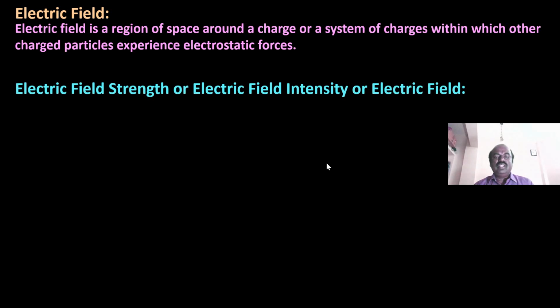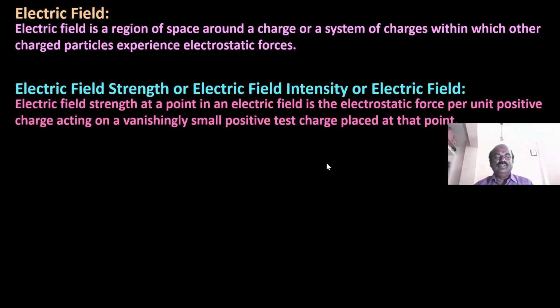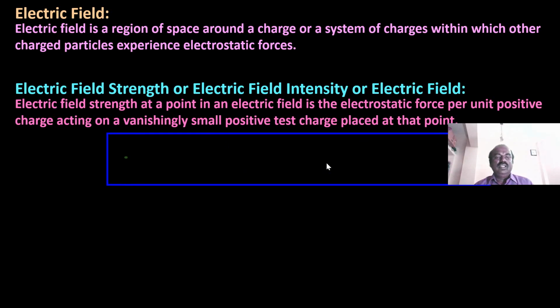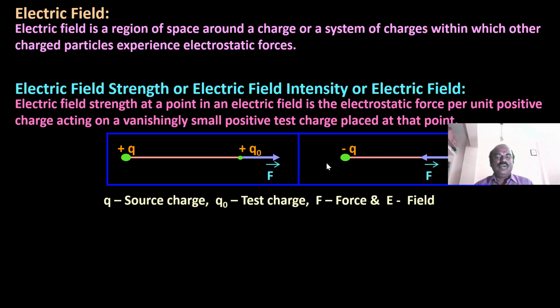Electric field strength or electric field intensity or electric field. Electric field strength at a point in an electric field is the electrostatic force per unit positive charge acting on a vanishingly small positive test charge placed at that point. Here we have plus Q as a source charge, and plus Q0 as the test charge. It is kept at a certain distance, and there is a force experienced by the test charge. The force experienced by the test charge gives the electric field.